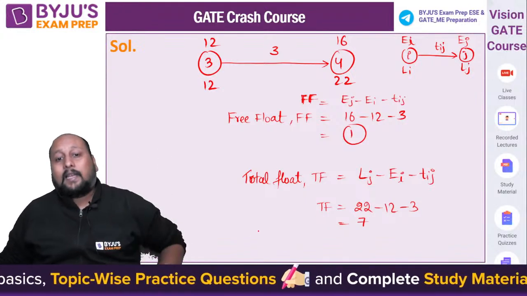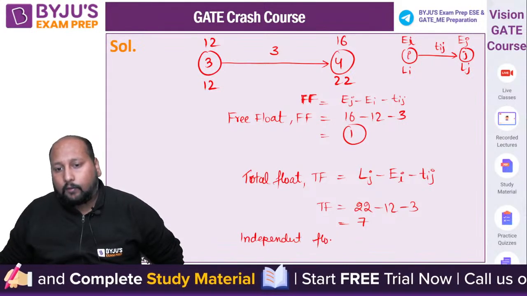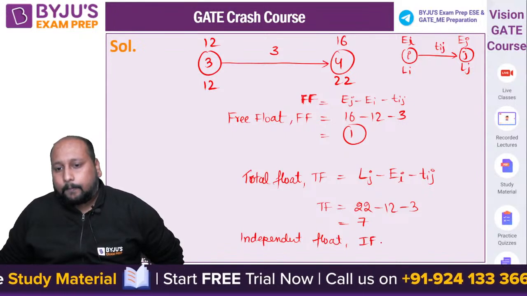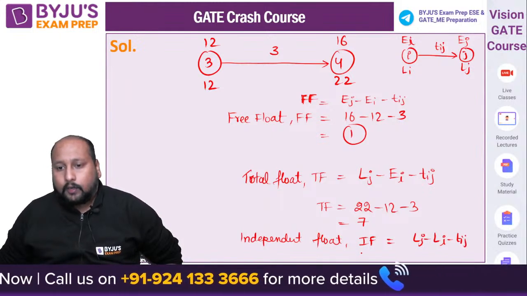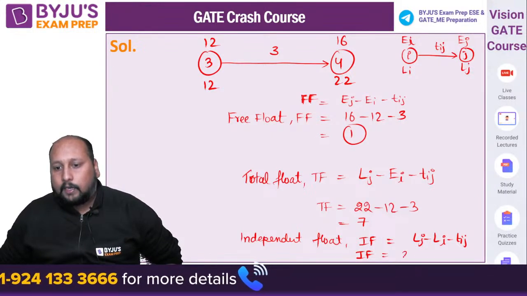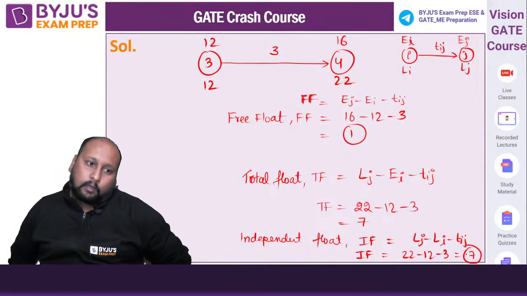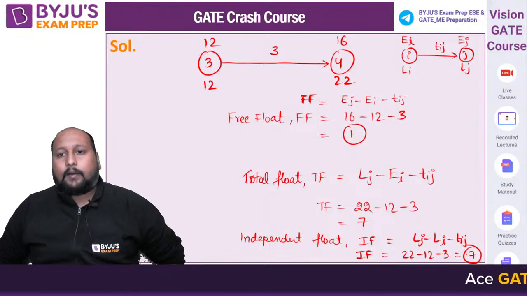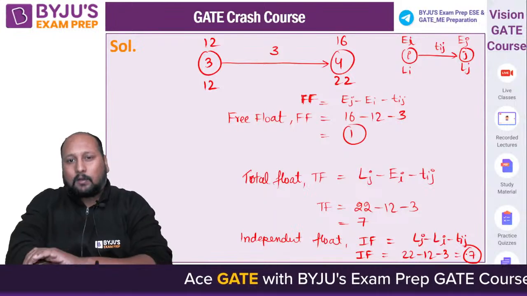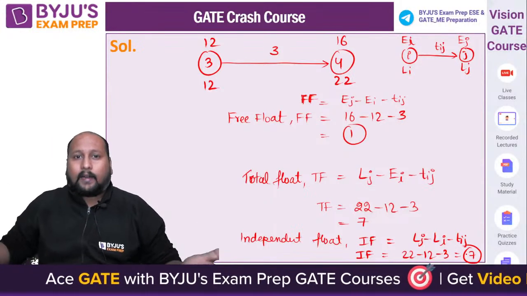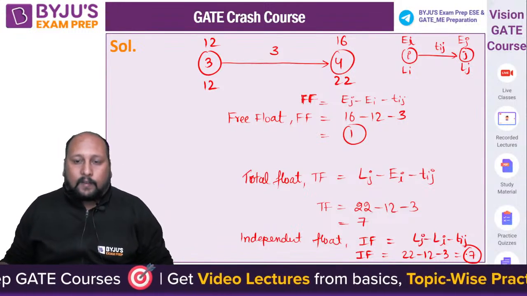If you want to calculate the independent float, how can we calculate it? Independent float, that is IF, that is equal to LJ minus LI minus TIJ. So let us place the values over here. So it will be 22 minus 12 minus 3, that is coming out to be 7. Okay, fine. So this way you can calculate the value of free float, total float, independent float. I have calculated all the possibilities because in examination it's not mandatory that they only ask the free float. They can ask you the total float also or independent float also. Okay, fine. Is this clear?